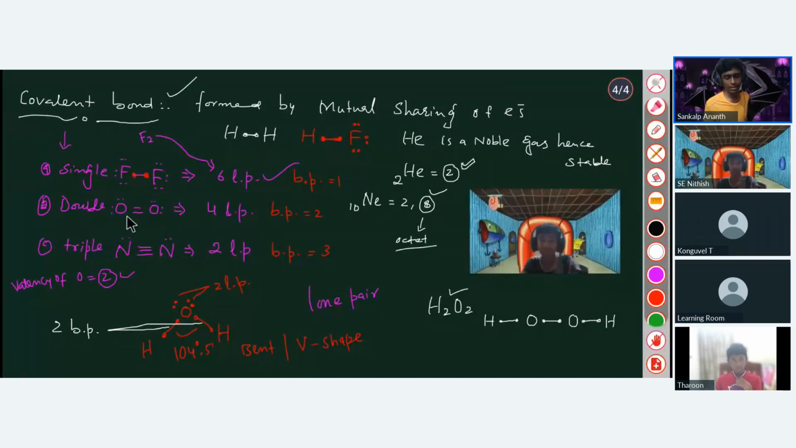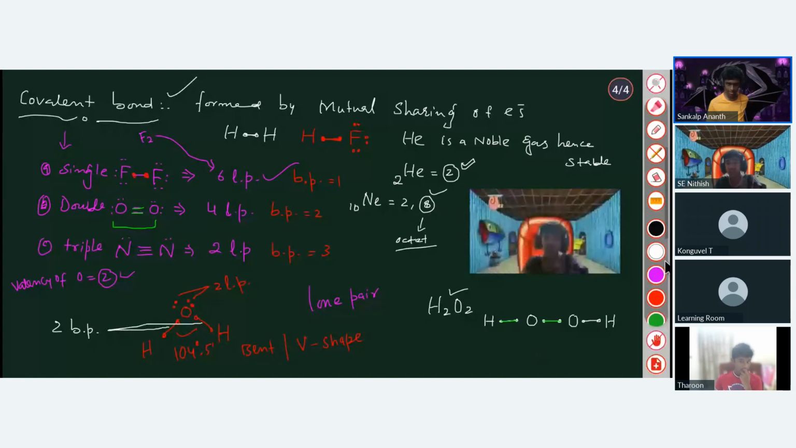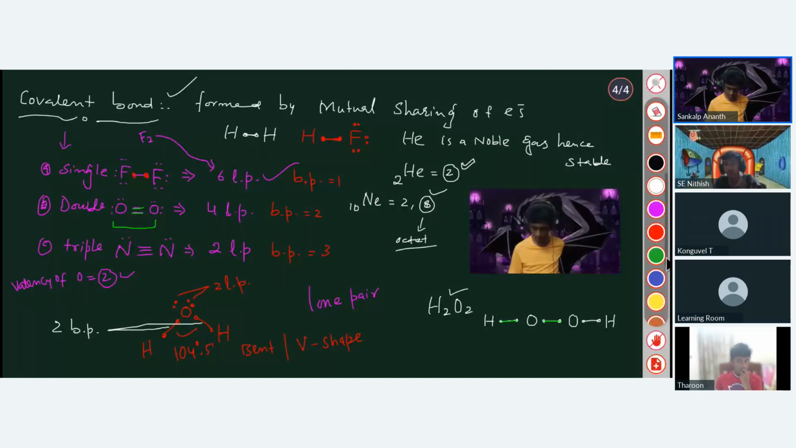So in the case of the O2 molecule, it has formed the double bond. So that means it has formed two bonds. But here the valency number is basically the bond number. Here is one bond and another is here. So that means it has also formed the two bonds. Got it?